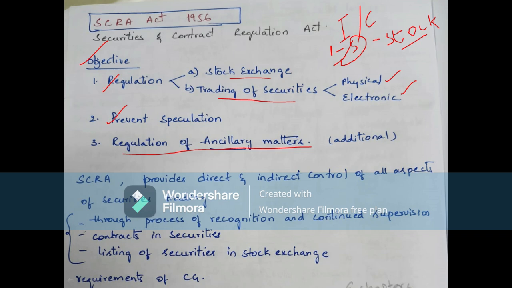Regulations will apply to the stock exchange, and at the same time to the trading of securities. Here, stock exchange means all the participants come under it, like the issuers, who are the companies, investors, and intermediaries. The securities market, all of these come under this stock exchange.